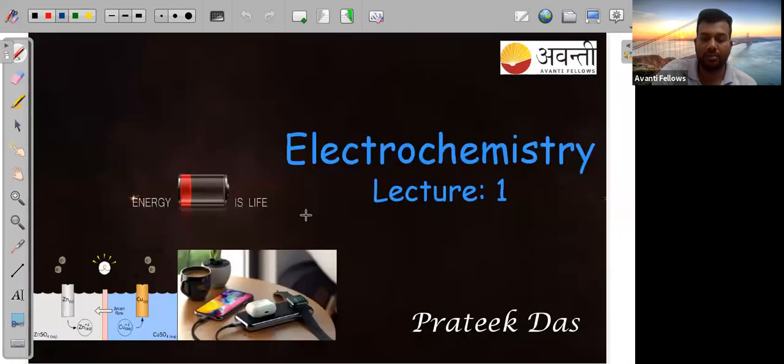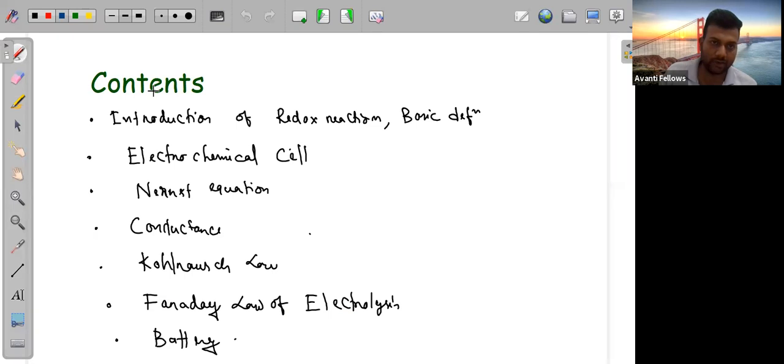Okay, so yeah, Deepthi is telling content part, 5th point. 1 2 3 4 5. This is Kohlrausch law. Kohlrausch law. So like you can see, spelling is Kohlrausch. Kohlrausch law. Okay, Deepthi.